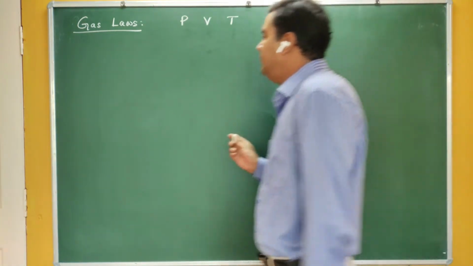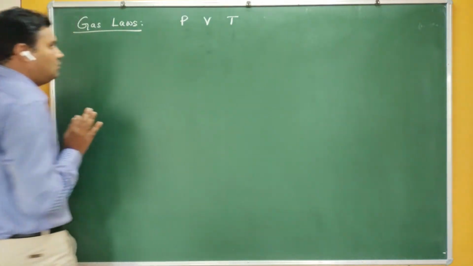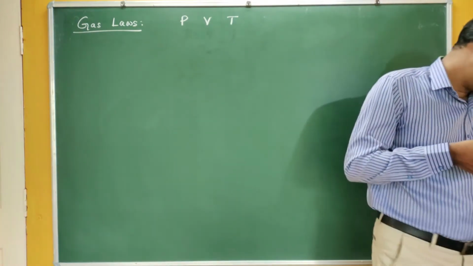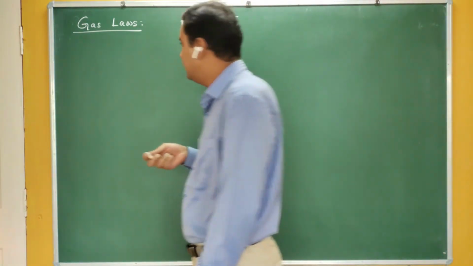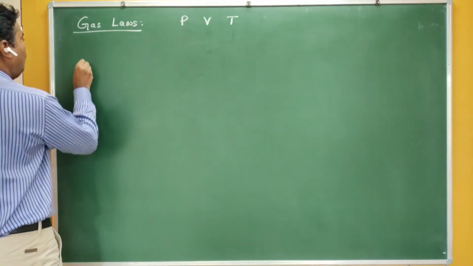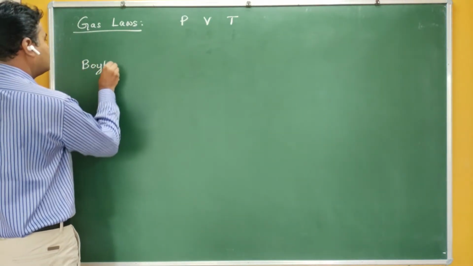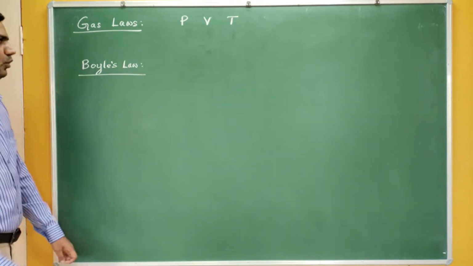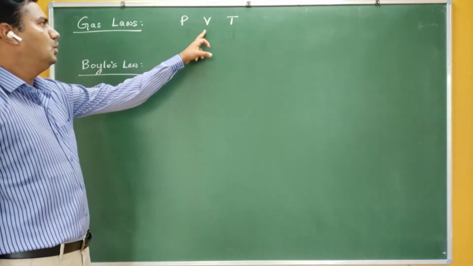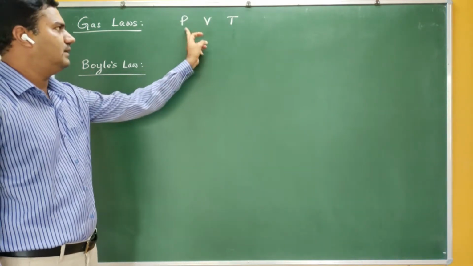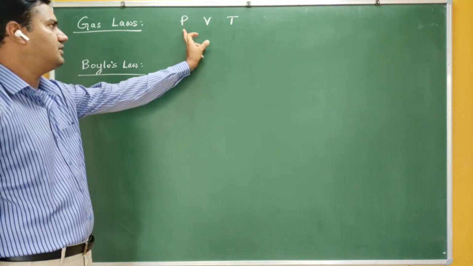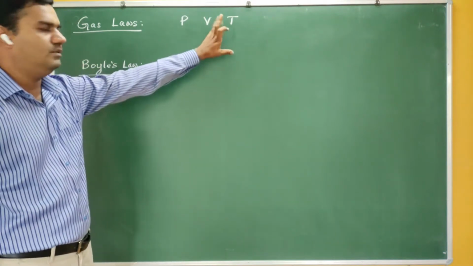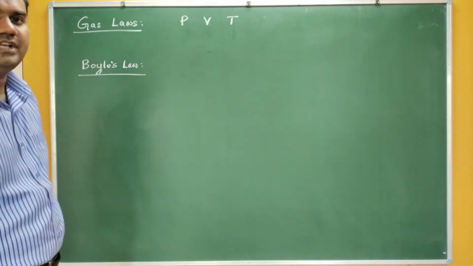Okay, so the first relation between pressure, volume, and temperature was attempted by Robert Boyle in 1662. Therefore, this law is called Boyle's law. Your first law is Boyle's law. Boyle has given the relation between pressure and volume, but he has not given the relation between all three quantities. To give the relation between pressure and volume, Boyle assumed that your gas should be at constant temperature.